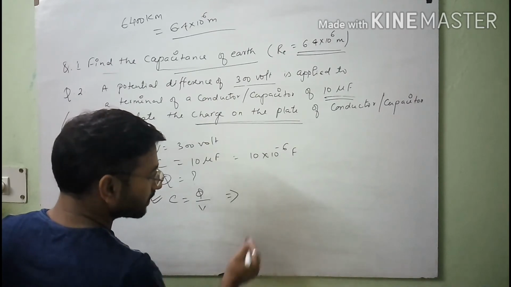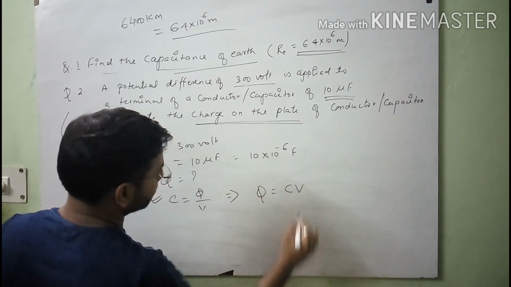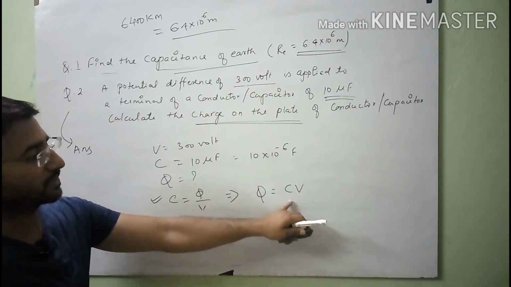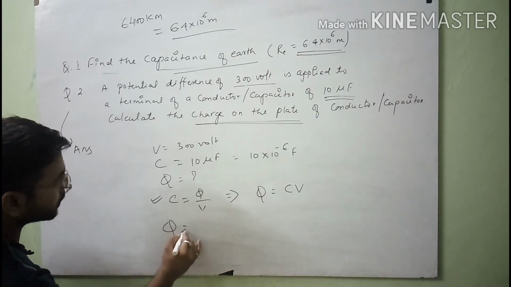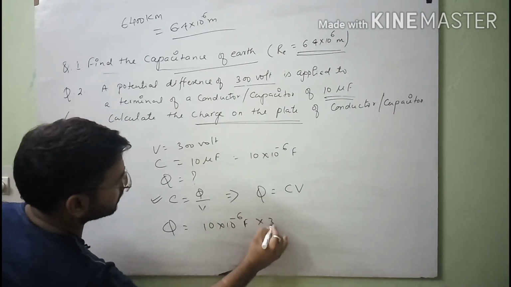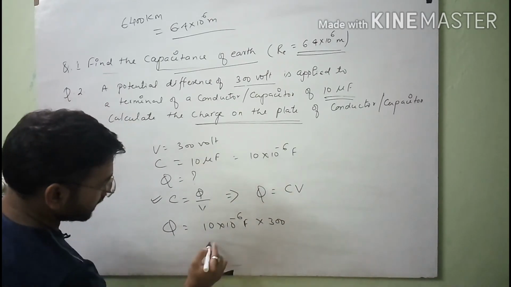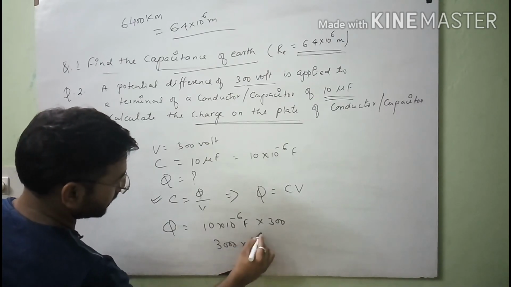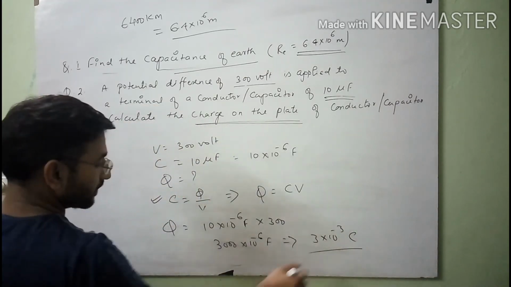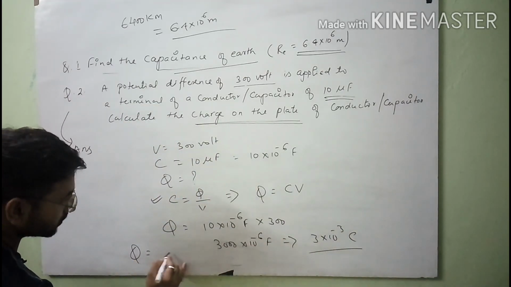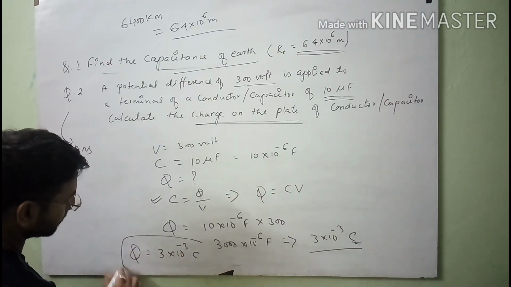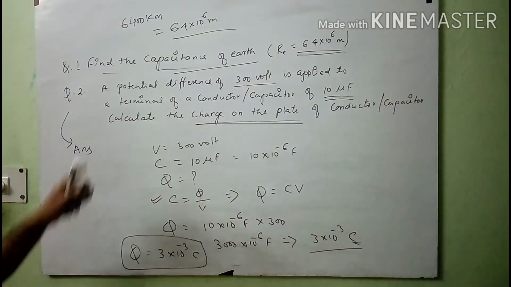So from this relation I will use Q is equal to C into V. By substituting the values of C and V, we can easily get the value of charge which we want to calculate. So Q is equal to 10 into 10 raised to the power minus 6 farad into 300 volt, and by calculation you will get the final answer 3 into 10 raised to the power minus 3 coulomb, because here we are calculating charge, so the unit will be coulomb. So this one is the answer to your second question.